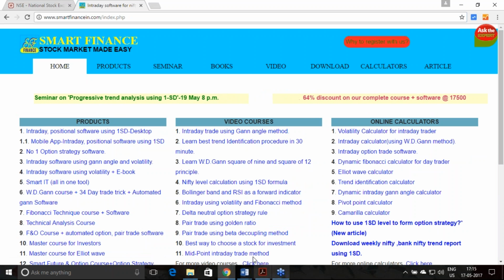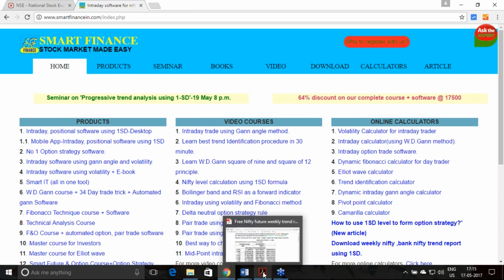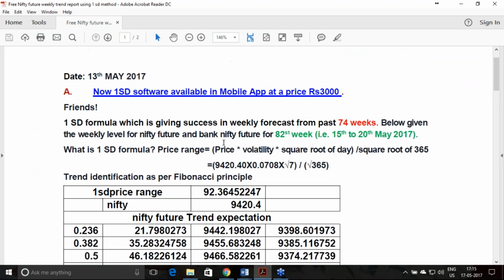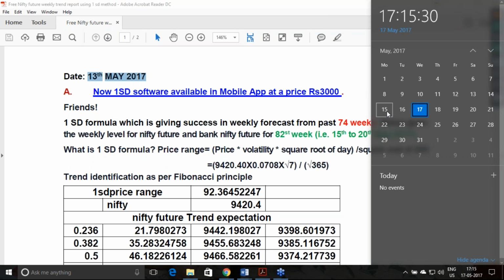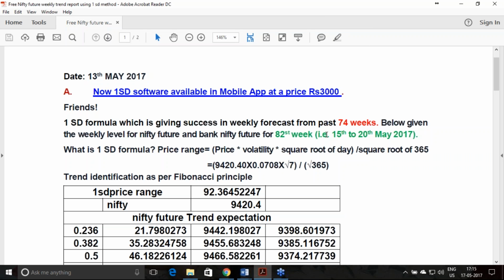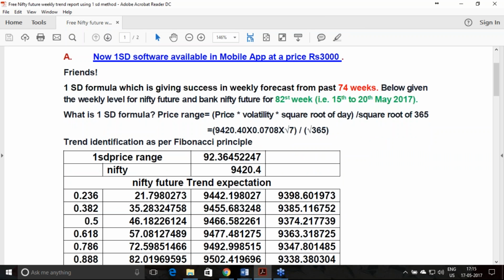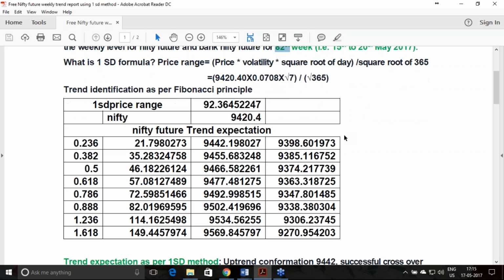So the objective of today's session will be to see how our trend forecast for this week performed. This trend report we generated on 13th May and sent to you. It is for the week starting from 15th to 19th. By this process we have given the 82nd week's trend forecast.